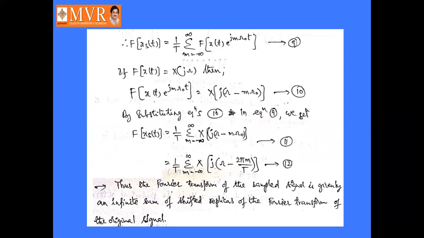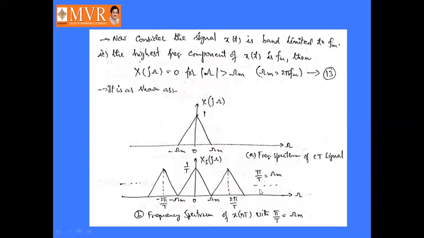Here, the same waveform can be shifted with this parameter from minus infinity to plus infinity.